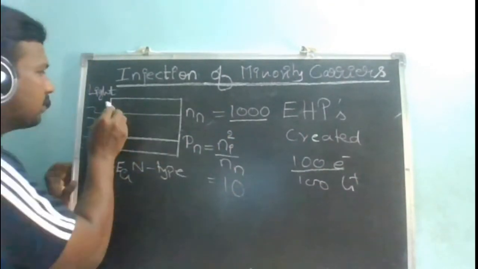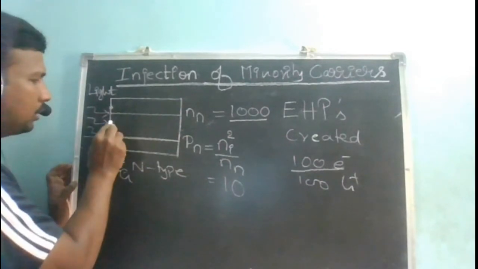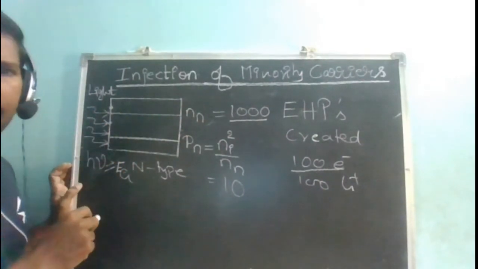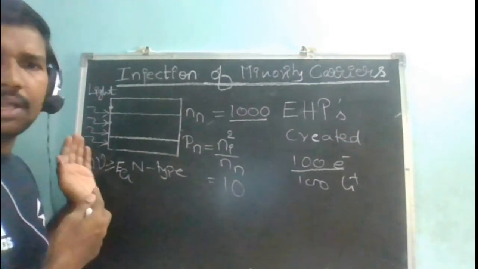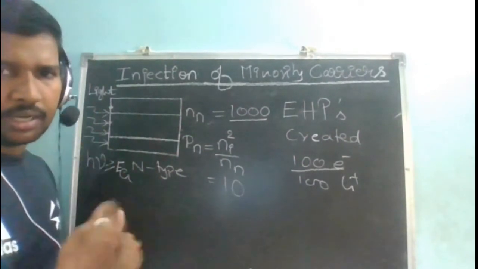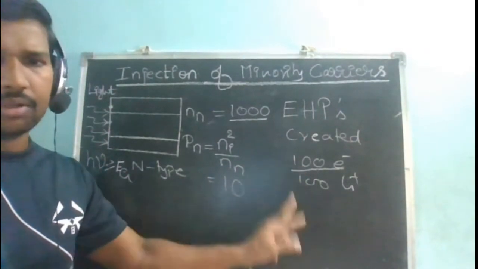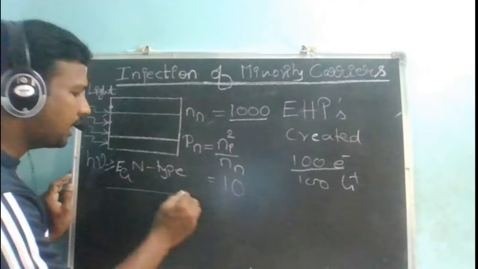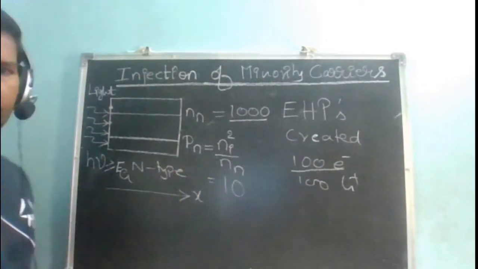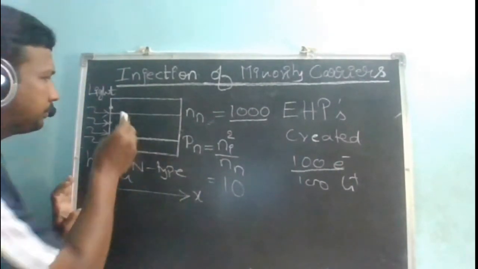Those are being represented here. Now there is no more light. The influence of applying light has already been done: generation of 100 electrons and 100 holes. Now what is going to happen when I am moving along my length x?